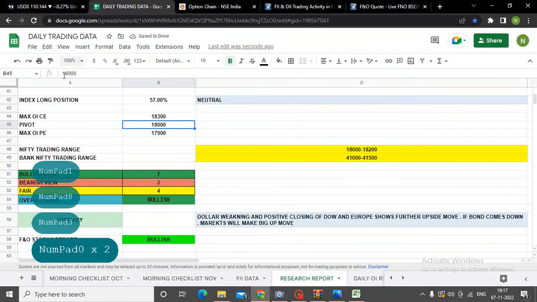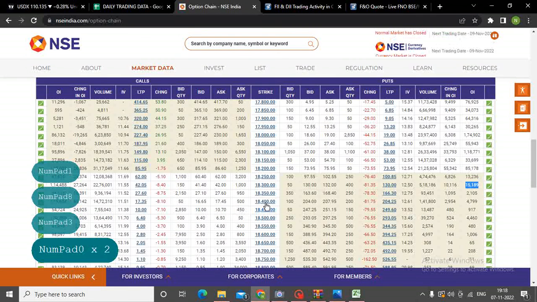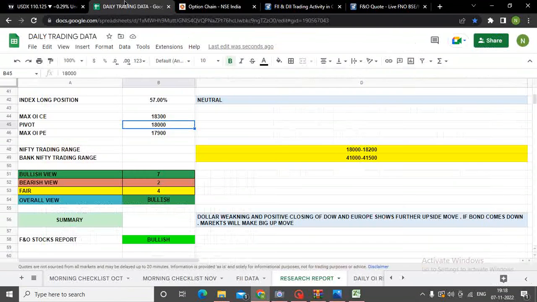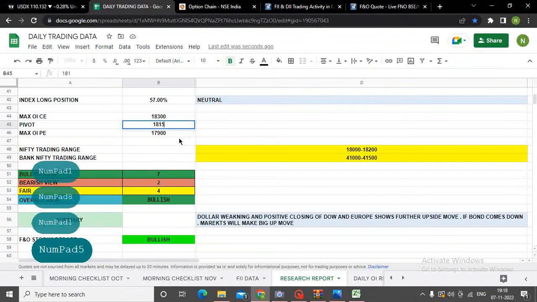Pivot का मतलब जहाँ आपके equal positions हों। So let's go back to the option analysis and see कहाँ पे equal positions हैं. If you see at 18,150 and 18,100, so I would say that 18,150 becomes my pivot point, because almost वहाँ देखेंगे this is 27,000 and this is 33,000. So I would take pivot as 18,150, जहाँ से अगर कल आता है वहाँ पे we should buy for a long position in case Dow Jones is trading positive.